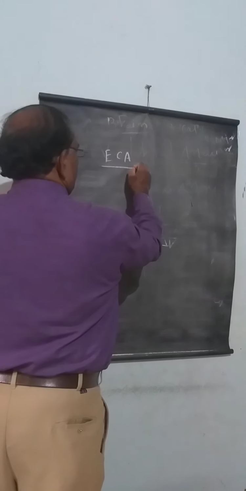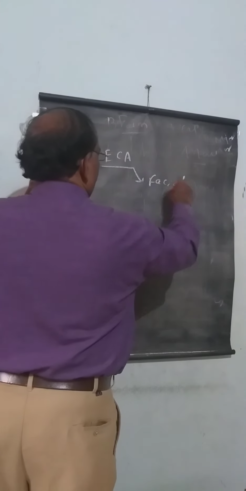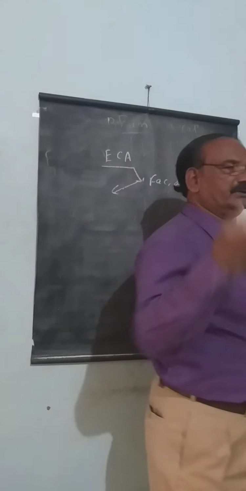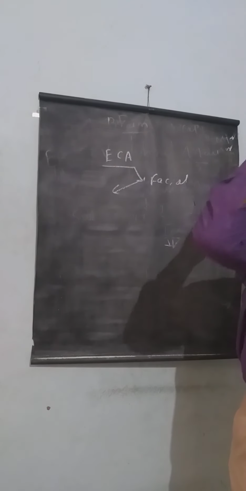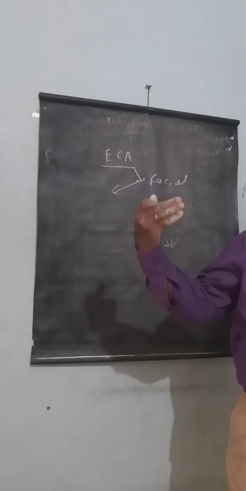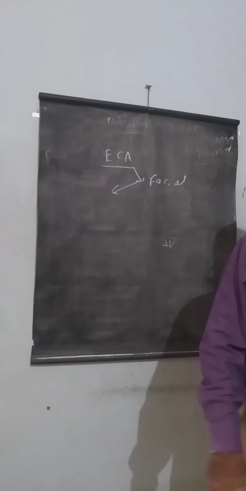It divides opposite to the facial artery, goes back upwards to the posterior belly of digastric. Then it crosses the carotid fascia, 11th and 12th cranial nerves. Then it goes behind and below the mastoid process and supplies the muscle of the mastoid process. Then it joins the greater occipital nerve.